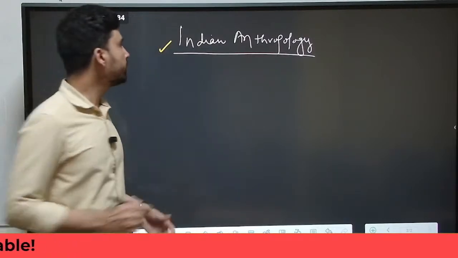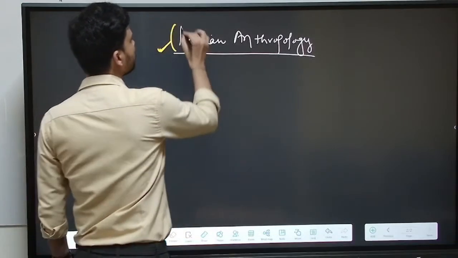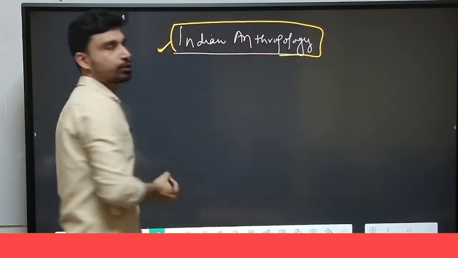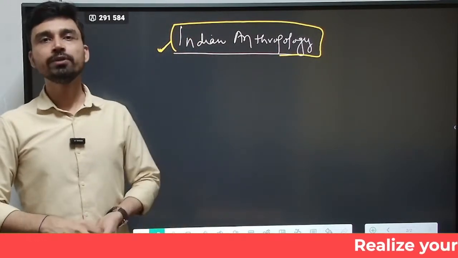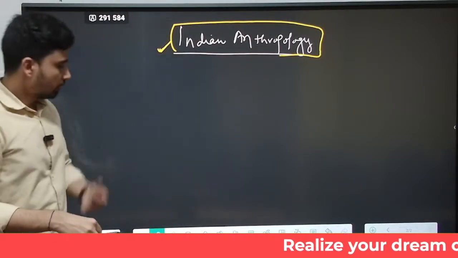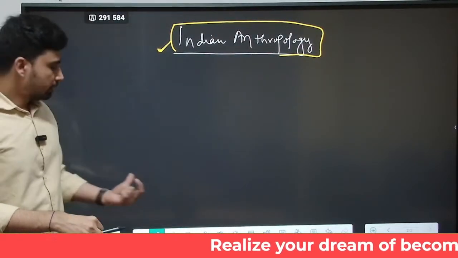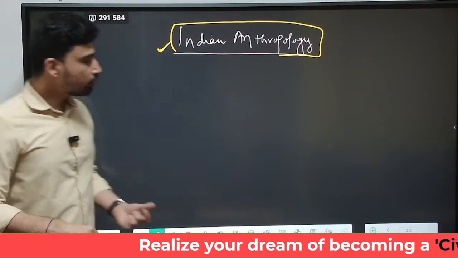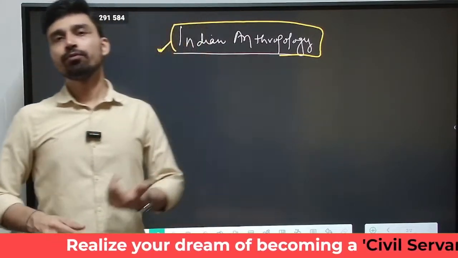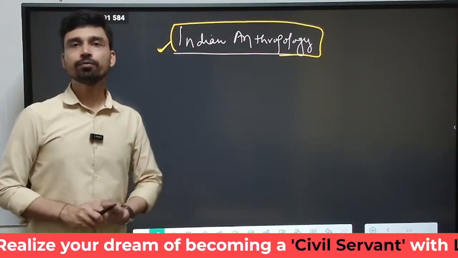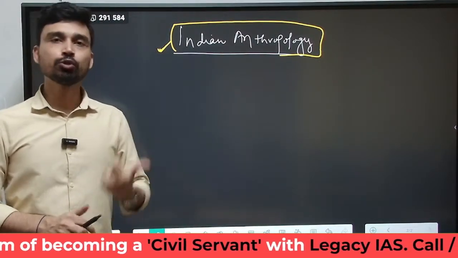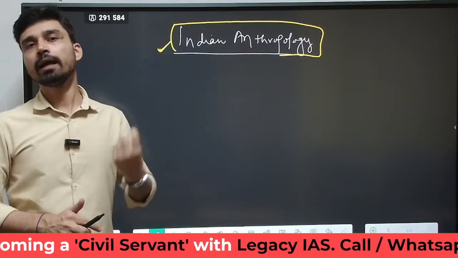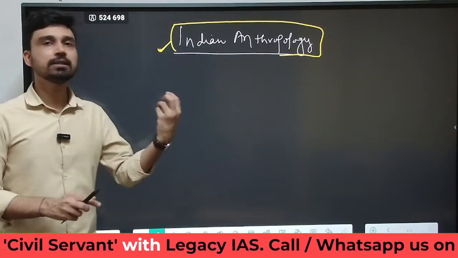So in today's video, we are going to discuss again a very important concept in Indian anthropology, which is in paper 2 of the anthropology syllabus of the optional examination of civil services. In the last class, we discussed 4 concepts: the concept of varnashram system, the concept of purusharth, the concept of varna and caste, and what is jati.